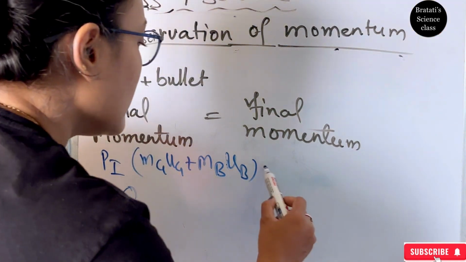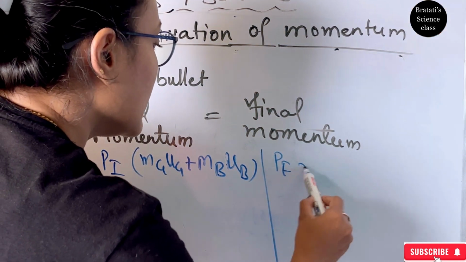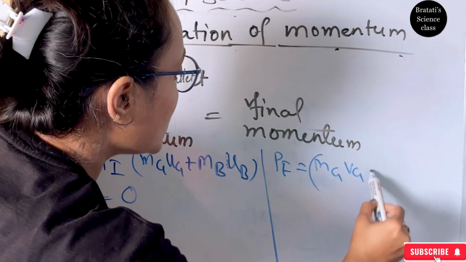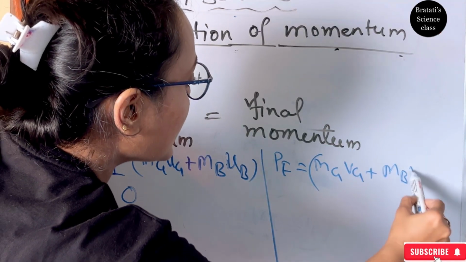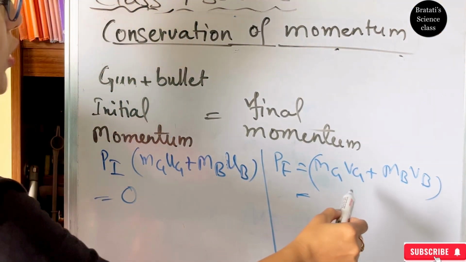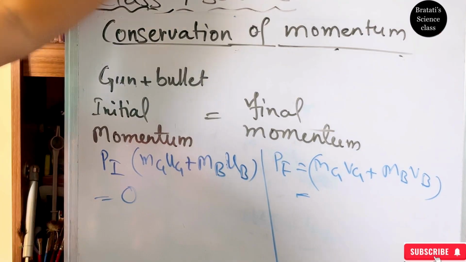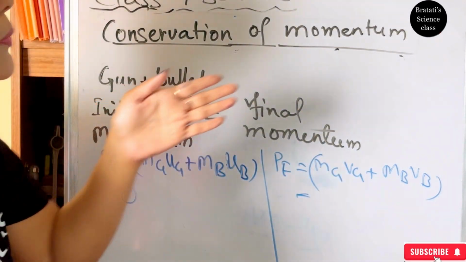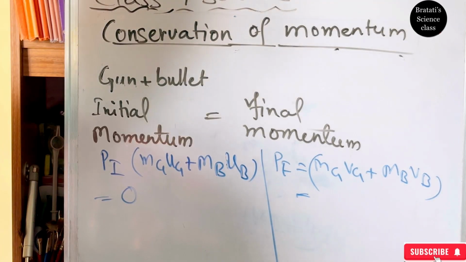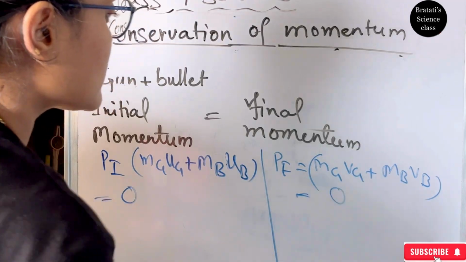But final Pf equals mg into vg plus mb into vb. Mg will not change, but here vg and vb, as you know, the bullet went forward and the gun recoiled back. So both of them have velocity. So that is also equal to 0.